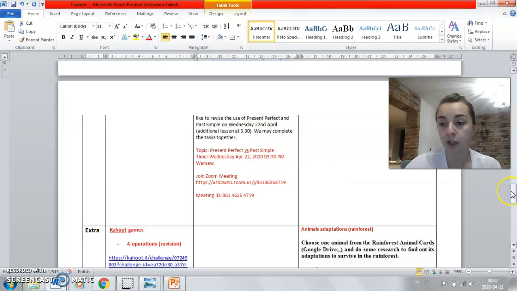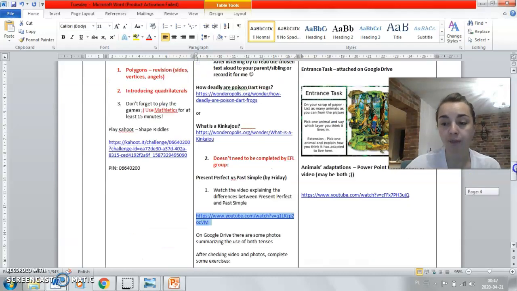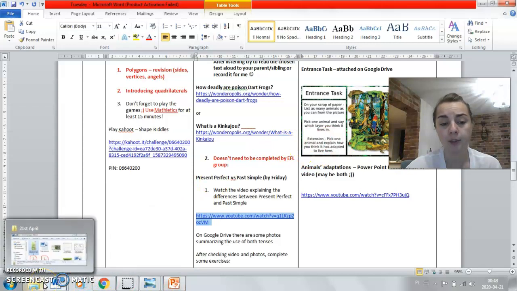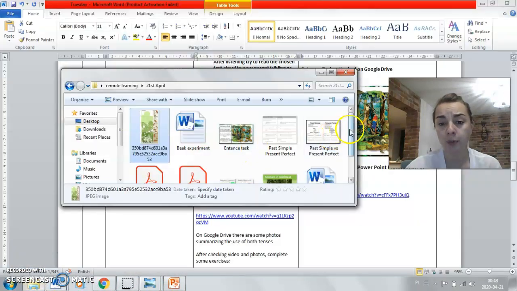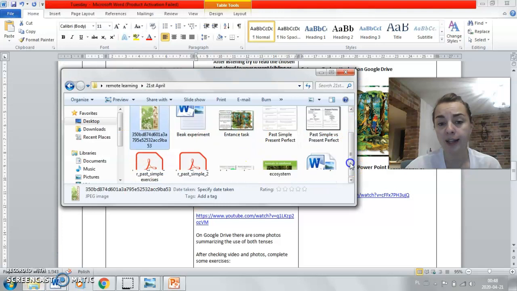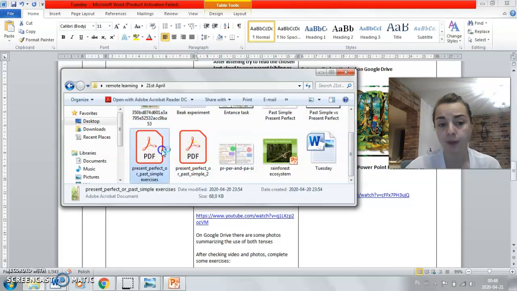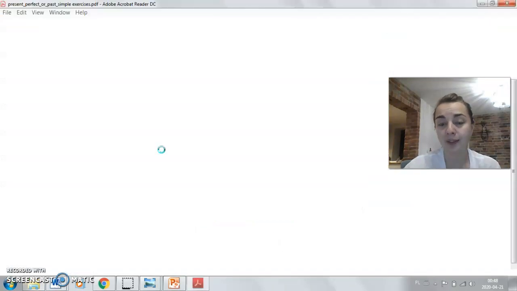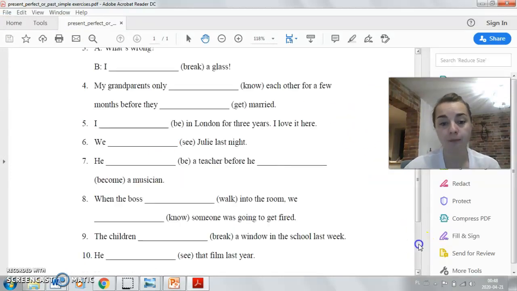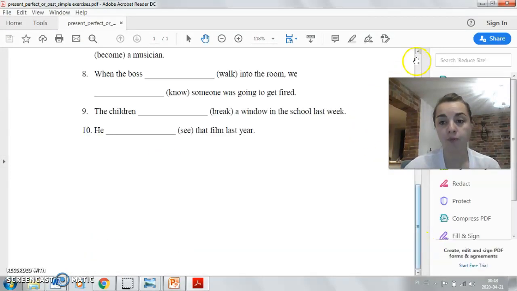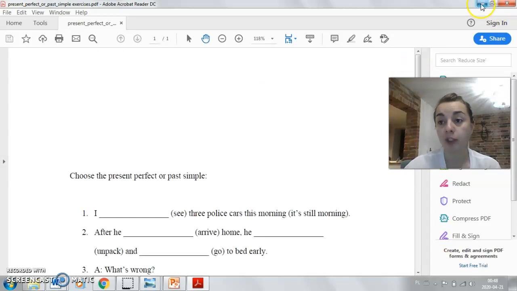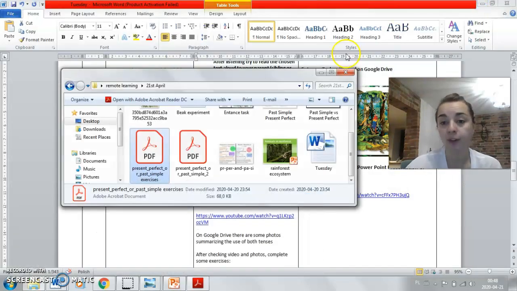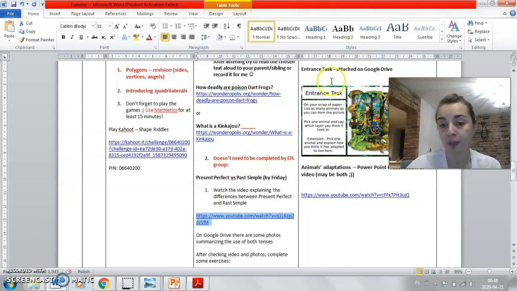So it's not obligatory for everyone. If you think that after watching the video and checking the pictures, summarizing the use of present perfect and past simple, you are able to do the exercises to complete the task, okay, 10 examples, I'm fine. If you need some help, feel free to join our Zoom meeting.